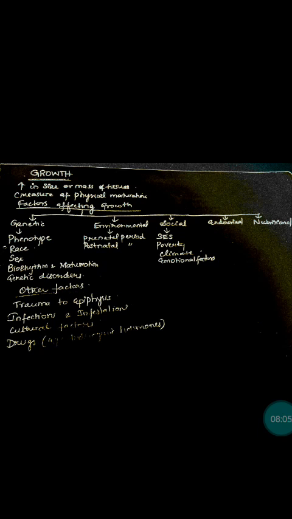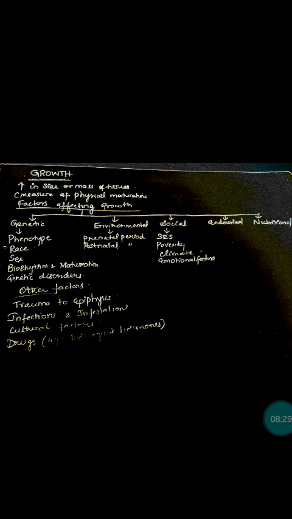And the last factor will be cultural factors. So cultural factors, actually, not only in our culture, generally there are cultural taboos and superstitious beliefs, and these cultural taboos and superstitious beliefs will strongly influence the child rearing and feeding practices in each and every community.